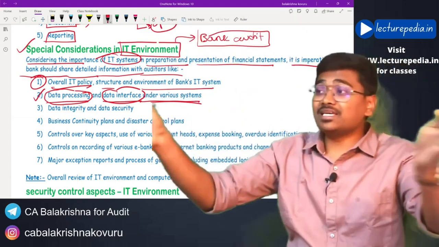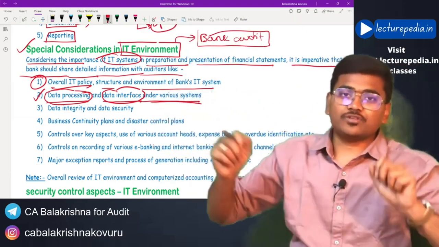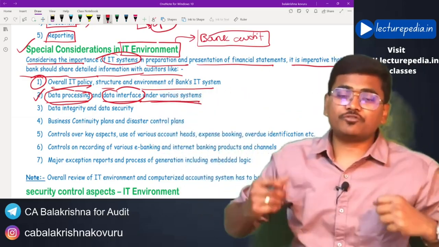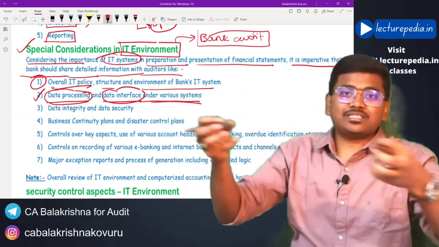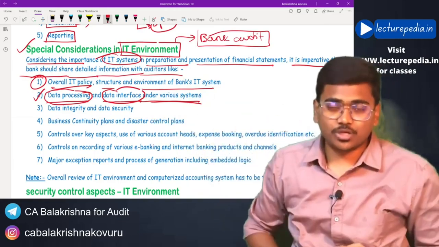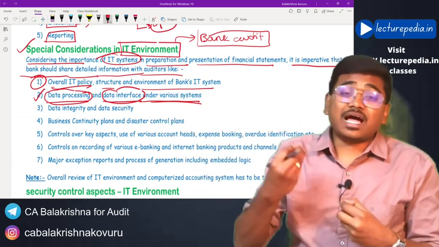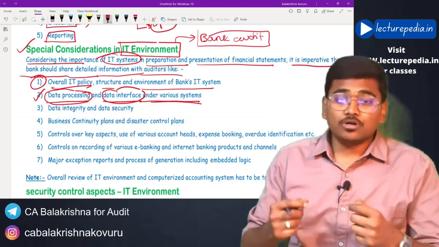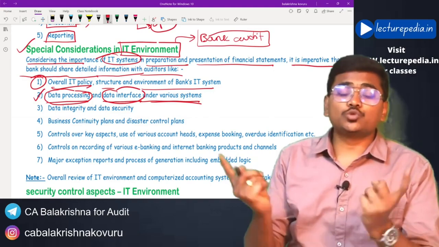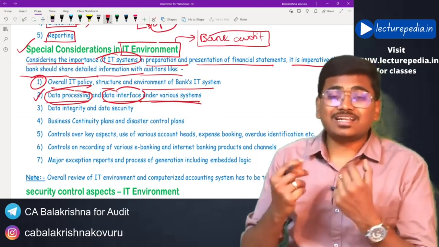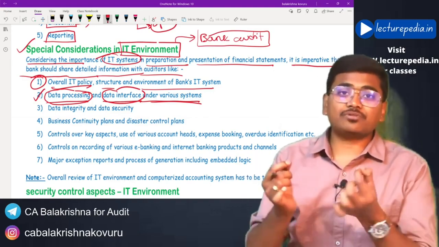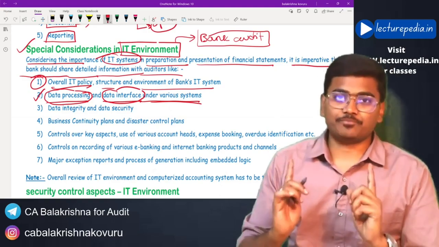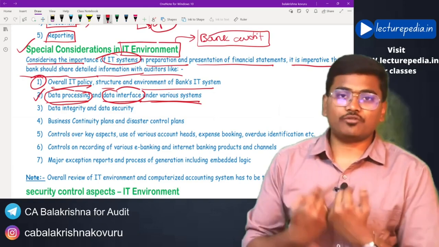So there should be interaction between these two softwares. How is the data being exchanged by these two softwares? What is the interface between these two softwares? This information has to be provided to the auditor by the bank: how the various softwares being used by the bank interact with each other, how data transfer takes place between these softwares, and what the interface is with different softwares.